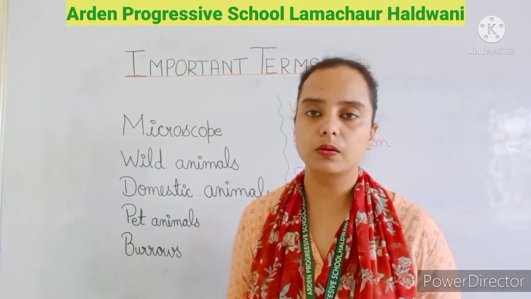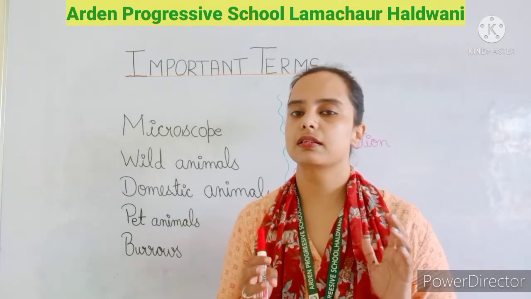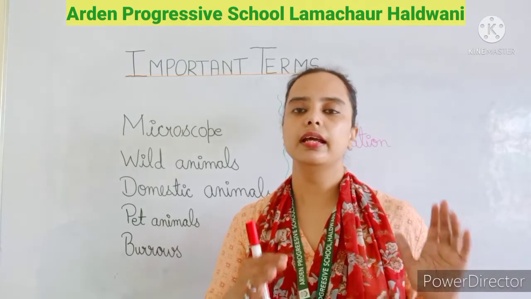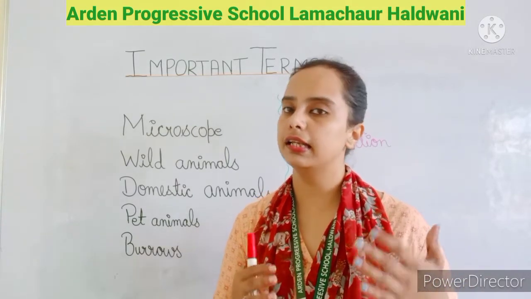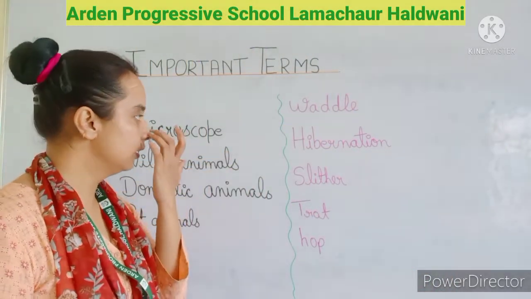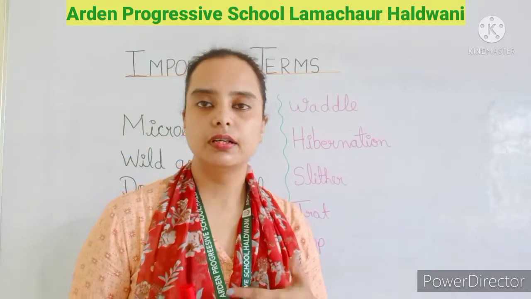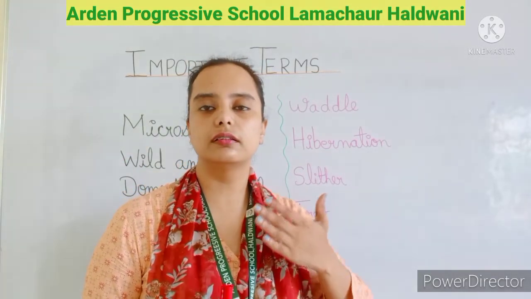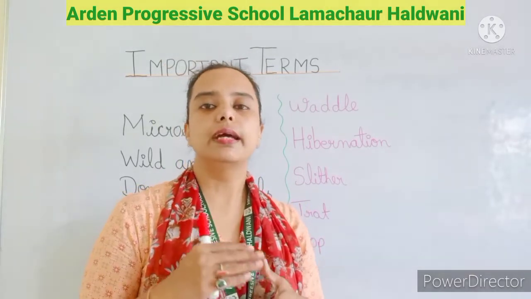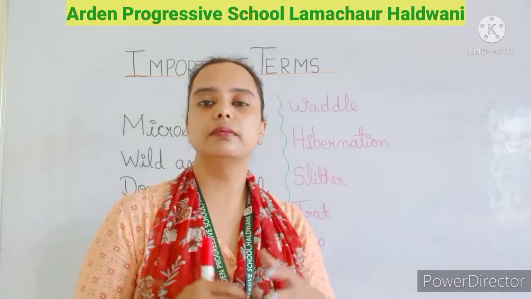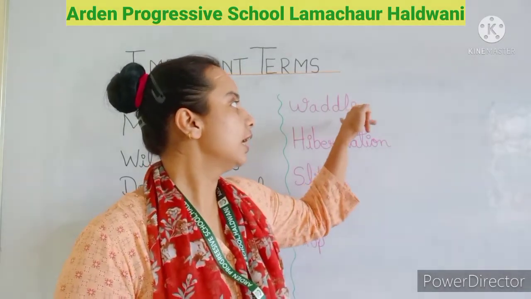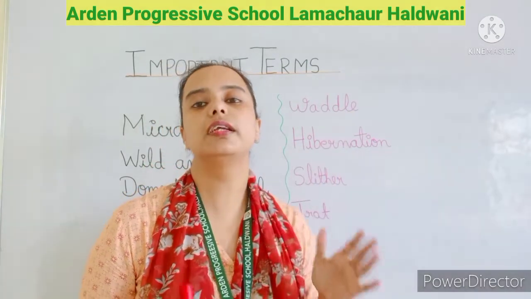Burrows are the small holes that are made by small animals like a rabbit. A rabbit makes a hole in the ground where it can live. Then I will explain the waddle. Waddle is a walk done by taking small steps. By taking small steps, the duck or any bird walks, and that is known as the waddle. That is the walk of the duck.